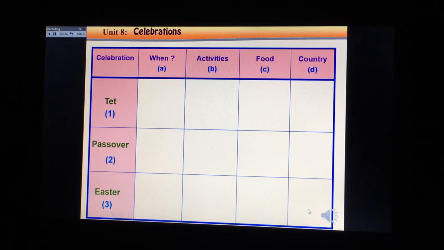Now 10 seconds for you to fill in the information. You try to look at the information carefully in your book. You can finish one by one. You can finish Tet, and then Passover, and then Easter, or you can do any one you like first.